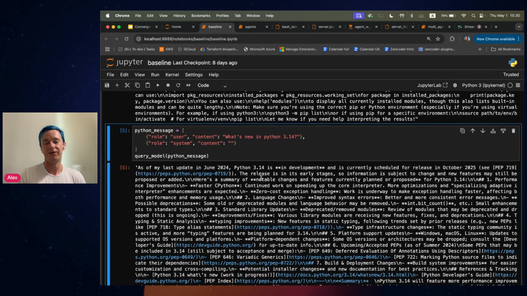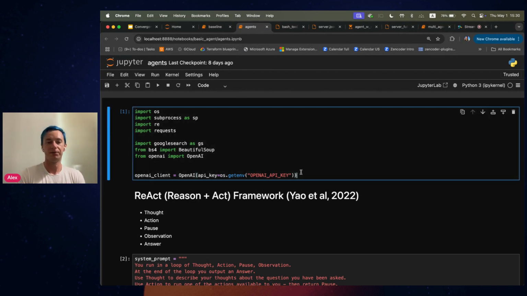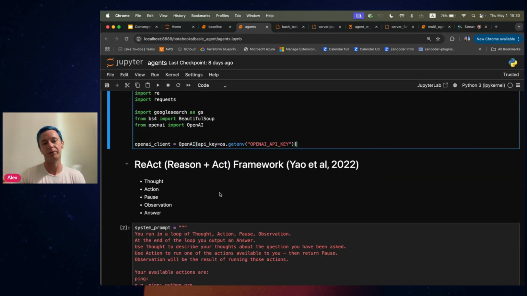Now let's see how we can fix those issues first. And for that, we will go to the first sort of basic agent notebook here. Again, I'm using the same OpenAI model as we've seen before. However, on top of that, we will also be using a React framework.